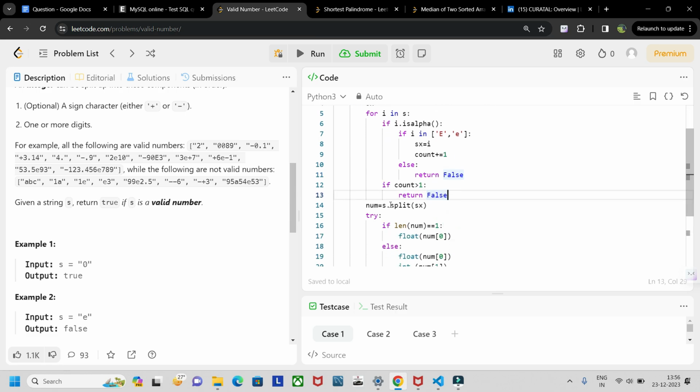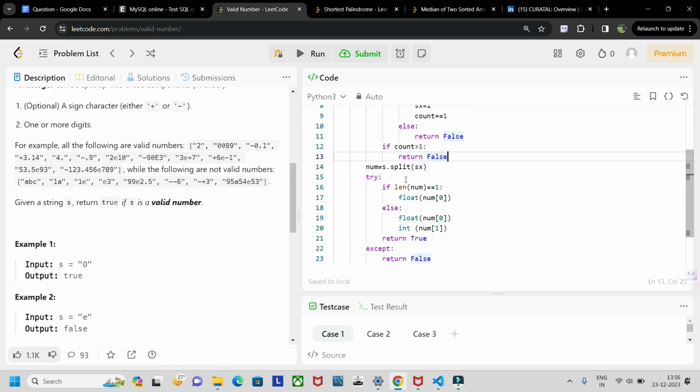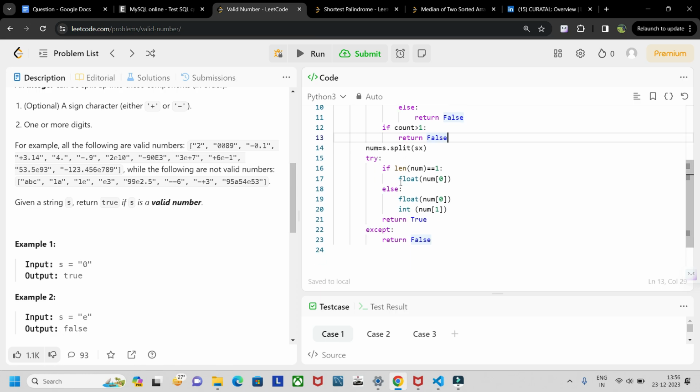Now what we are doing here is num is equal to s dot split sx. Whatever is present, we split it at sx, and then we use try and except. If len of num is equal to 1 and the first digit is float, we return true. Else, if this is also true, we return true. And if conditions other than these are present, then we return false.